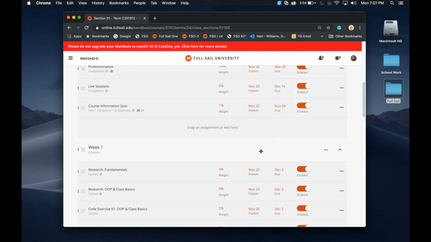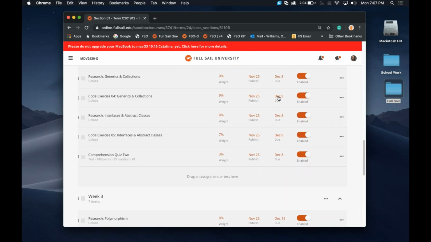What that means, though, is that week number 2's due date is just 5 days later. So you have to make sure you're keeping track of all of it. Don't try to wait on stuff. If you find yourself having more time, go ahead and work forward. Absolutely, everything is going to be open on day number 1 of this class anyway.